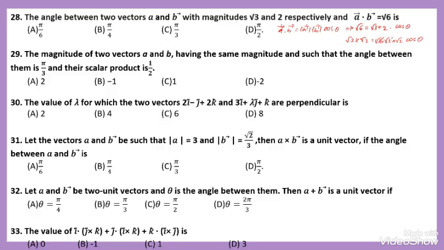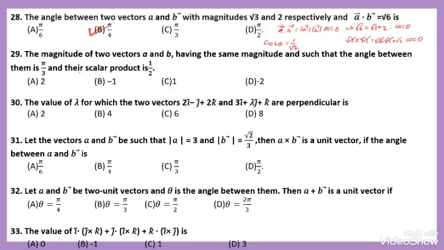Okay. Here root 3 and root 2 get cancelled. Root 2 cos theta is equal to 1. So taking root 2 on this side, it becomes cos theta is equal to 1 by root 2. The angle for which cos theta is equal to 1 by root 2 is pi by 4. So the option is B.